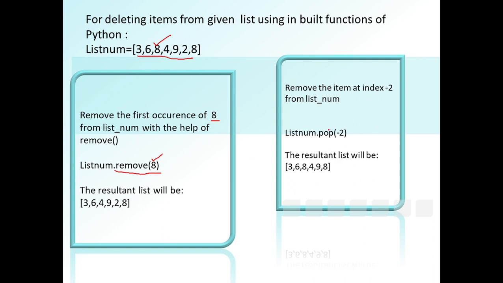Now indexed deletion. I say pop -2. So whatever element is there at -1, -2, this 2 will be deleted. So we will be left with 3, 6, 8, 4, 9, 8. So pop is used to delete an element from a particular index. And if I leave this blank, if I say list num.pop and I do not put any index over here, it will delete the last element. Okay, without an index it will delete the last element.